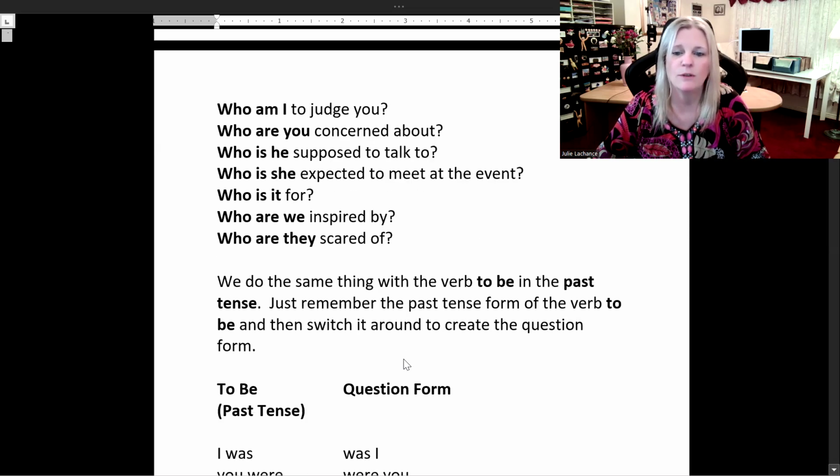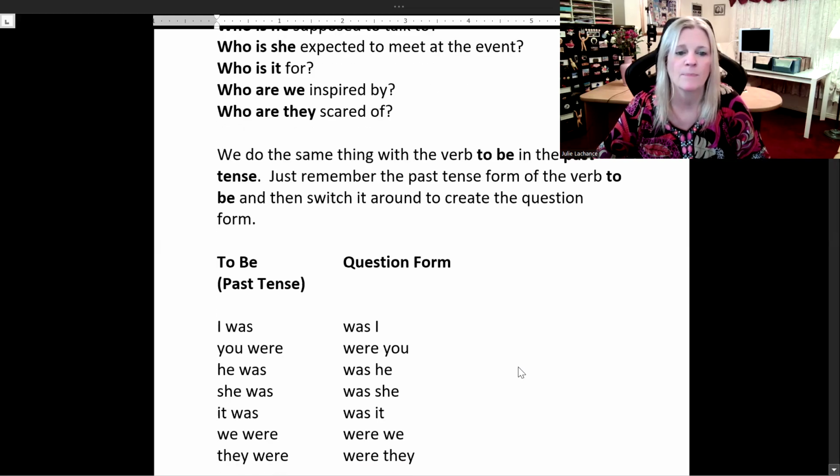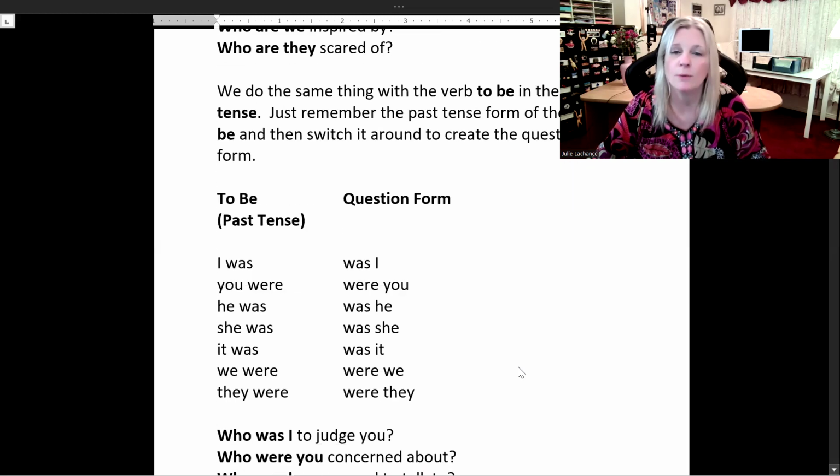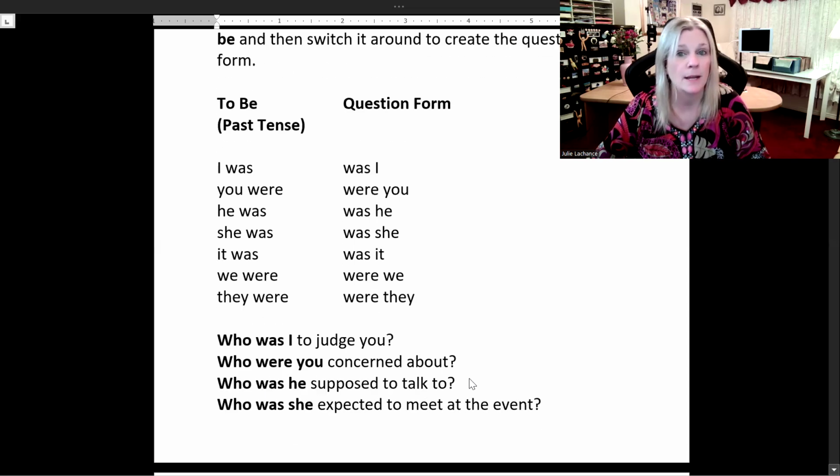We do the same thing with the verb to be in the past tense. Just remember the past tense form of the verb to be, and then switch it around to create the question form. So to be in the past tense, you already know. I was, question form, turn it around, was I. You were, question form, turn it around, were you. He was, was he? She was, was she? It was, was it? We were, were we? They were, were they? That's pretty easy.